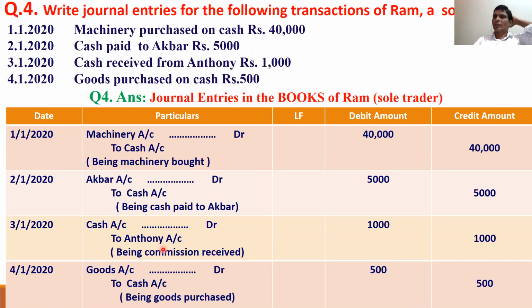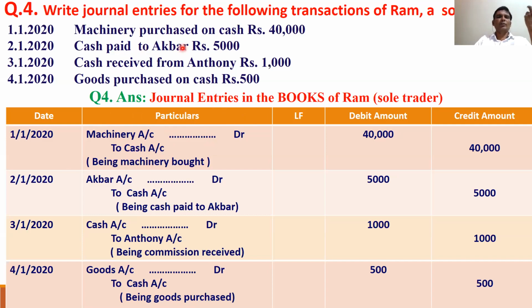Write journal entries for the following transactions of a sole trader. So once again, I have taken them unjumbled. Machinery purchased on cash for rupees 40,000. So we purchased machinery. What are the two accounts? One is machinery account, another is cash account. What is coming in is debited, what is going out is credited. So machinery real account, cash real account. The coming in is debited and going out is credited. Machinery account debtor to cash account.